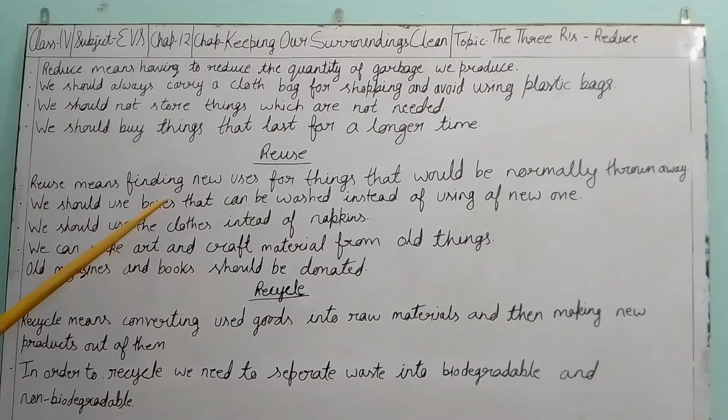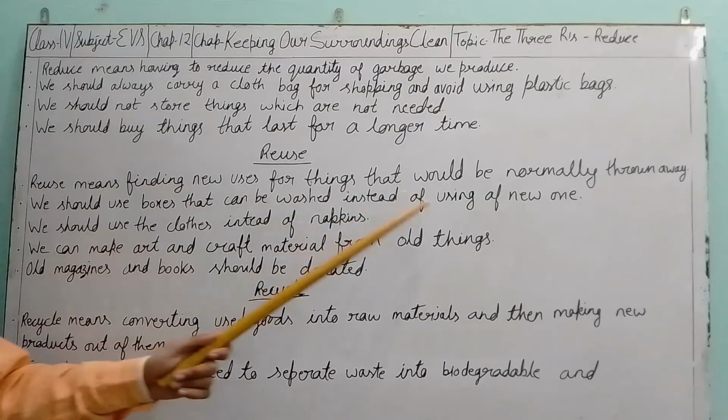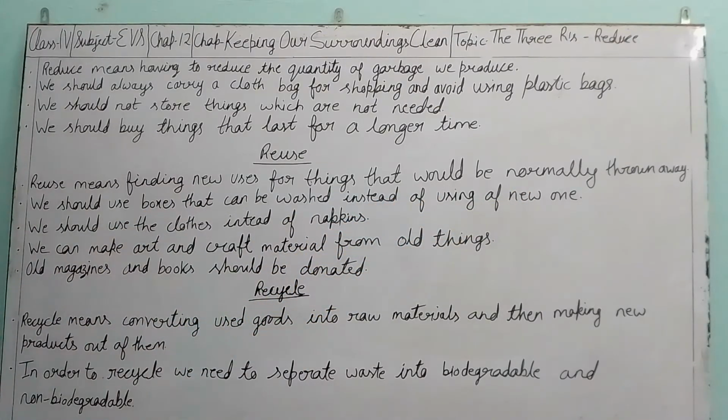We should use boxes that can be washed instead of using a new one. Normally we purchase things from the market, and a few things we purchase in boxes. We take the things, use them and throw the box in the dustbin, just like plastic bags. So we should always try to purchase boxes that can be useful for us in other work also.